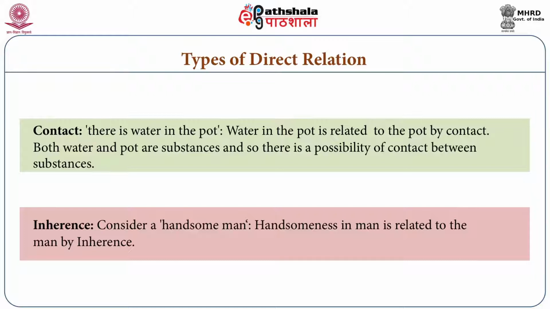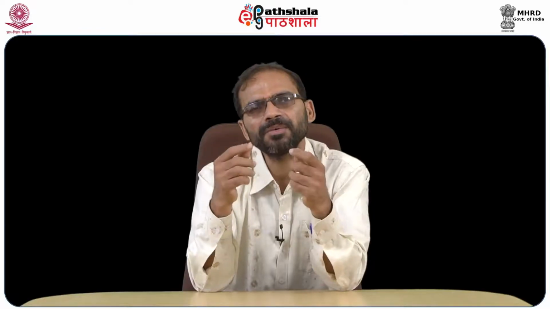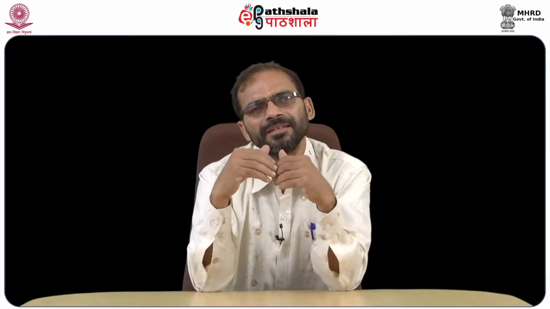So these two, and another is self-linking relation, and for this word we have the Sanskrit term Swarupa Sambandha. Swarup means self, and roop means nature. So this is to say the self is the nature of this relation. The basic idea behind this concept is that there are certain examples where you cannot find another kind of relation, and there are justifications.